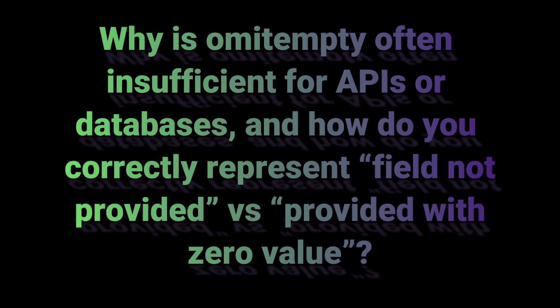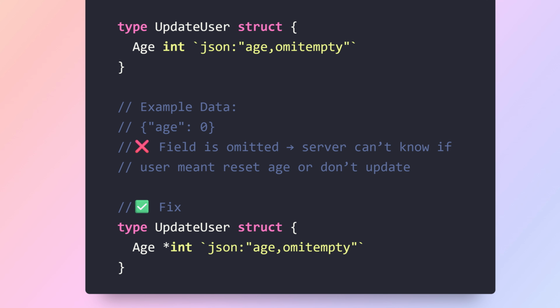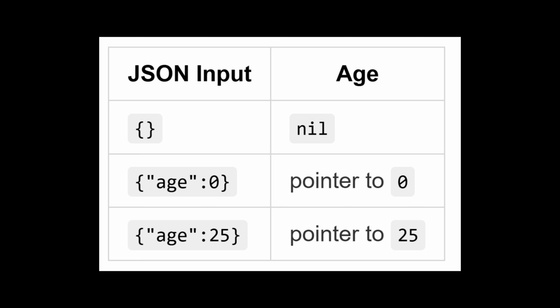Why is omitempty often insufficient for APIs or databases? And how do you correctly represent field not provided versus provided with zero value? Because omitempty cannot distinguish intent, field absent or provided as zero. Omitempty checks the interface itself, not its content. Omitempty is fine for output optimization, but never sufficient for input validation or partial updates. Correct solution: use pointers.